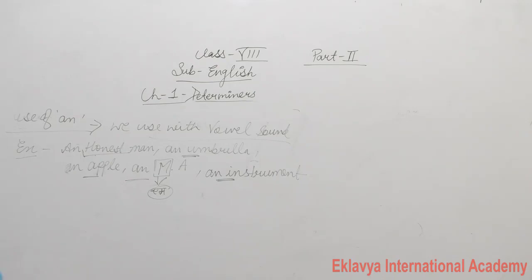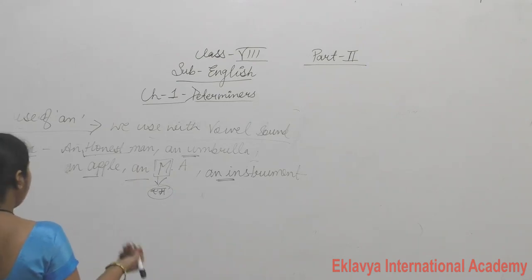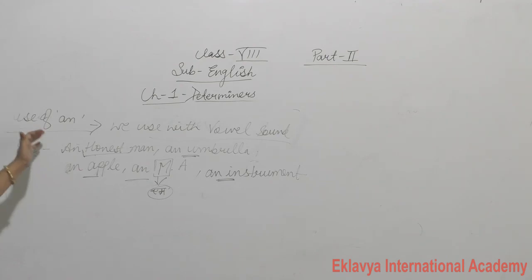An instrument. So this is all about the use of an. Clear? Now the use of a and an, I think you all understand clearly. And we use them with countables, or with the singular number.